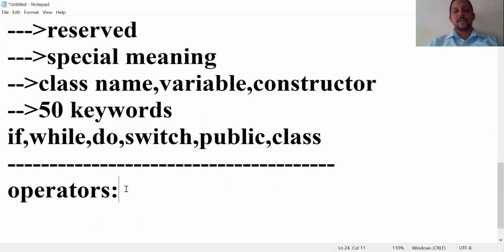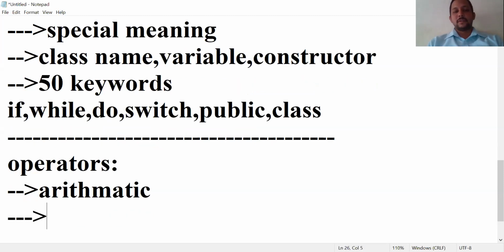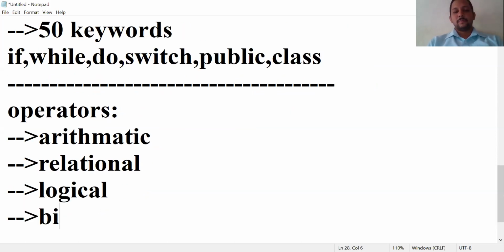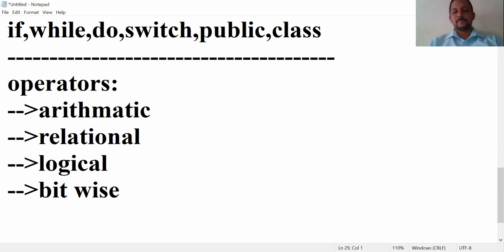So what are the different types of operators? Java supports different types of operators. One is arithmetical operators. One is relational operators. One is logical operators, bitwise operators, ternary operator. So these are the different types of operators available.